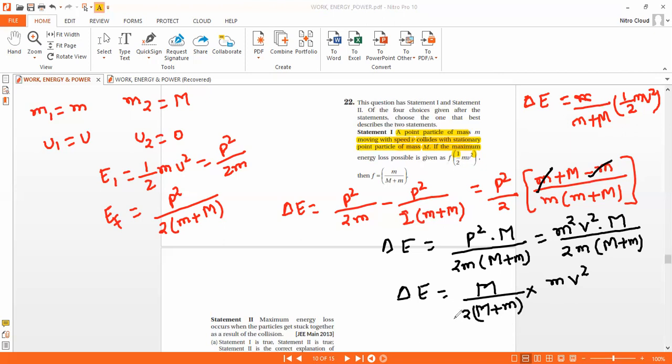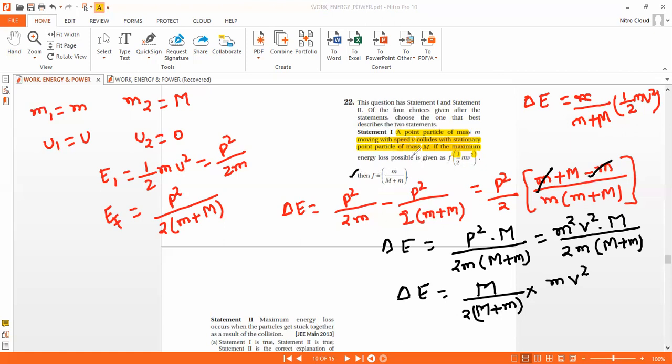So P square means what we substitute: capital M by capital M plus small m, here they give it as small m, m square v square. Okay, we got this expression now, but they gave this one now.